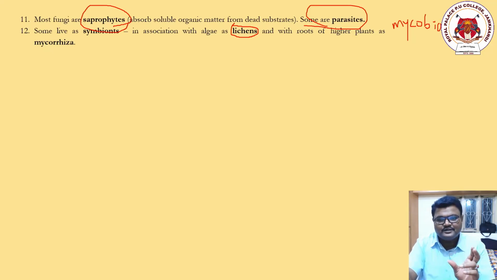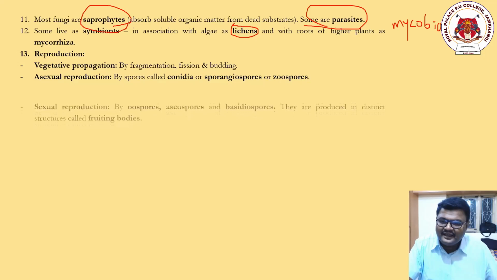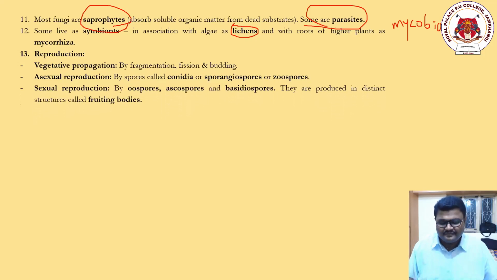Mycobiont. So what is the meaning of mycobiont? The association of lichens with the fungus as a mutual understanding. Okay, let us go further. Now how do they reproduce, right? We have got three different varieties. First thing, vegetative reproduction, asexual reproduction and sexual reproduction.